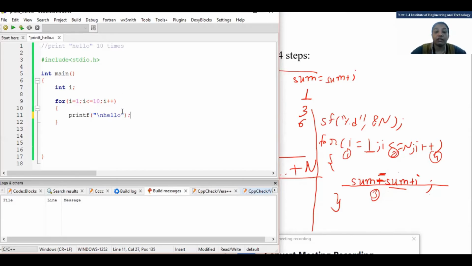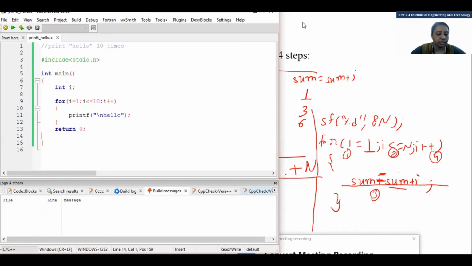And mark one thing: same as the if statement, the for statement also does not end with a semicolon. Never put a semicolon at the end of the for loop. If you do, it will not give an error, listen properly and try to execute it, but it won't execute the body of the loop. It will assume the body of the loop is empty. Okay. So this is the thing, return 0. Fine, done.